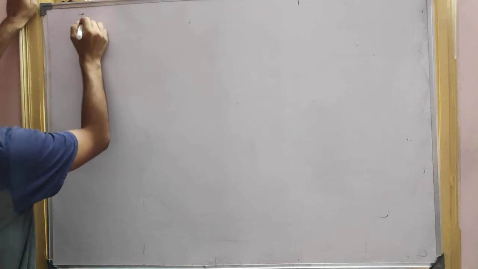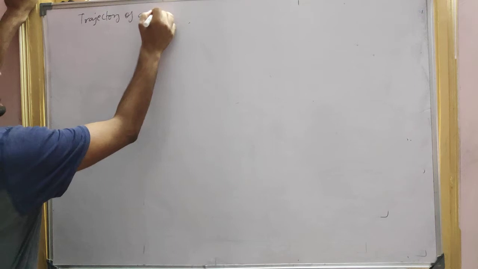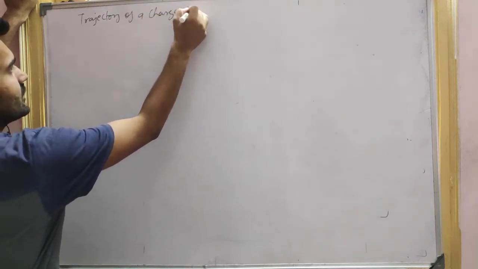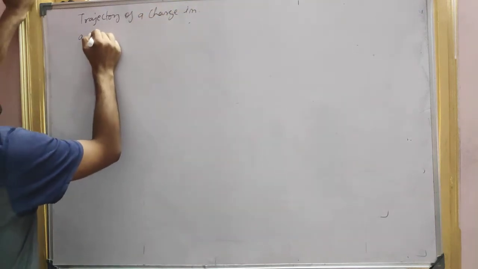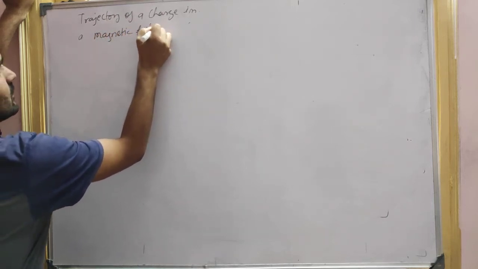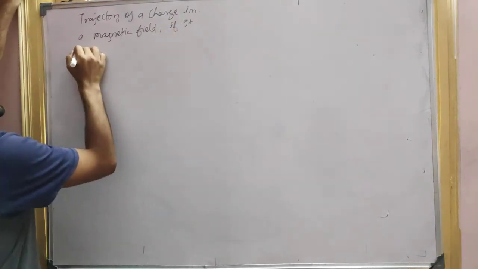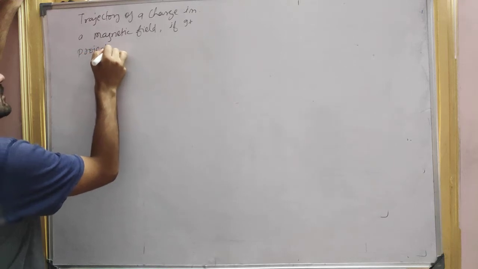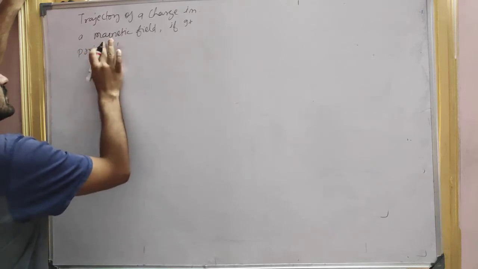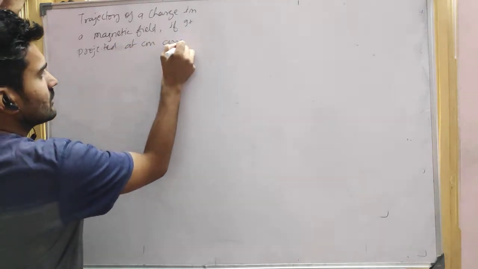So the trajectory of a charge in a magnetic field, if it is projected at an angle. We'll just find out how it will be.